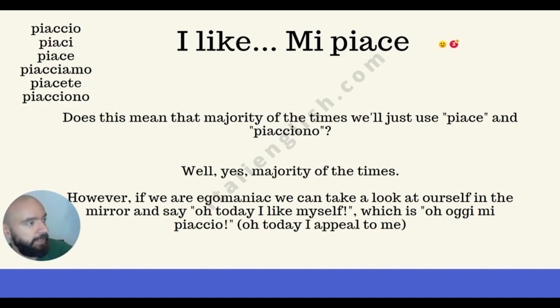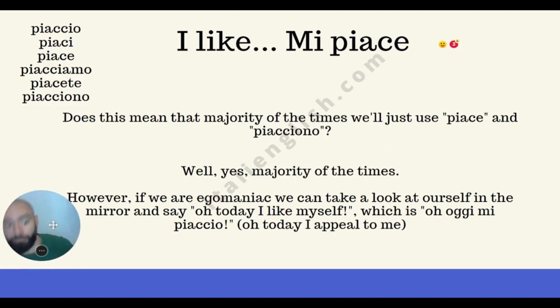I like this car. This car appeals to me. Piace. I like those cars. Those cars appeal to me. Piacciono. So we tend to talk about something external that we like. Those things appeal to me, or something appeals to me. So yes, we use piace and piacciono the majority of the time.